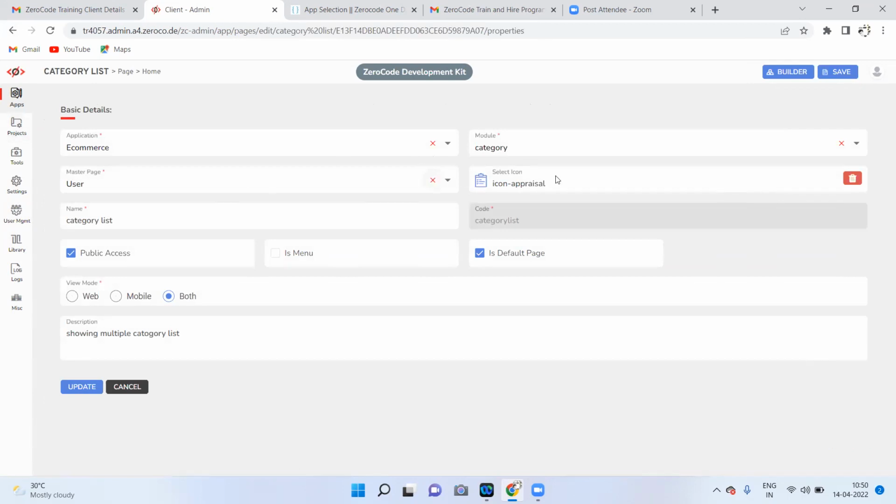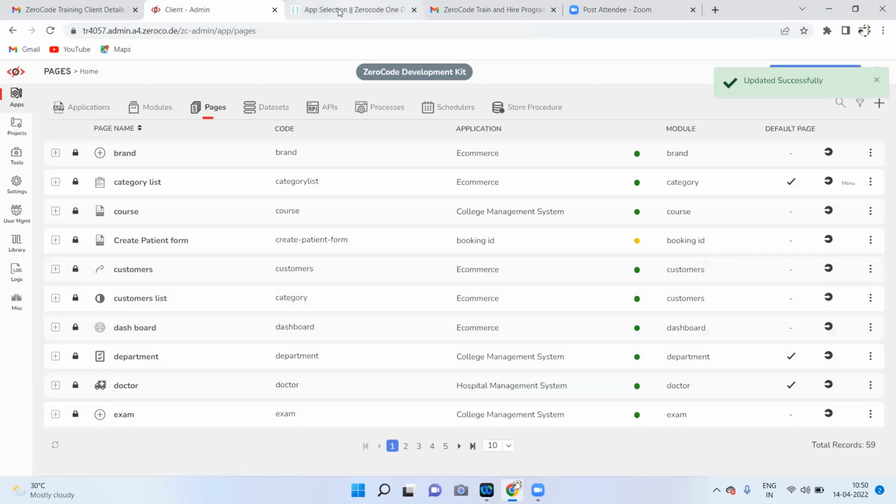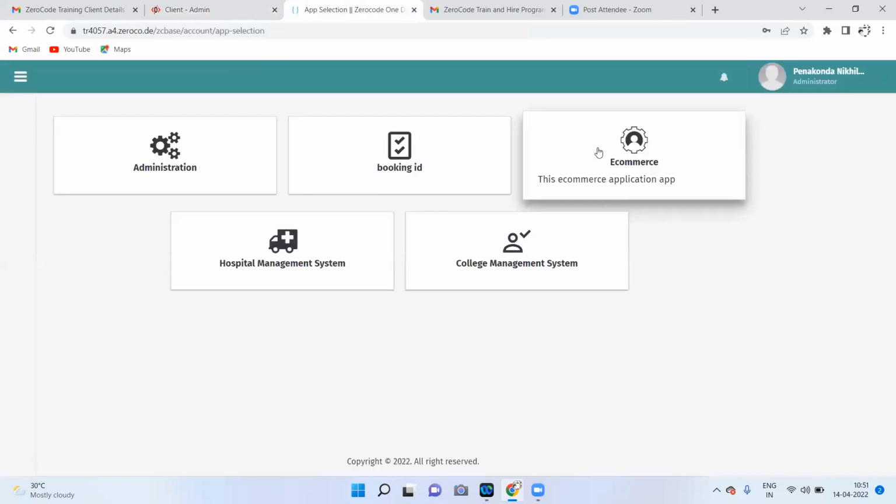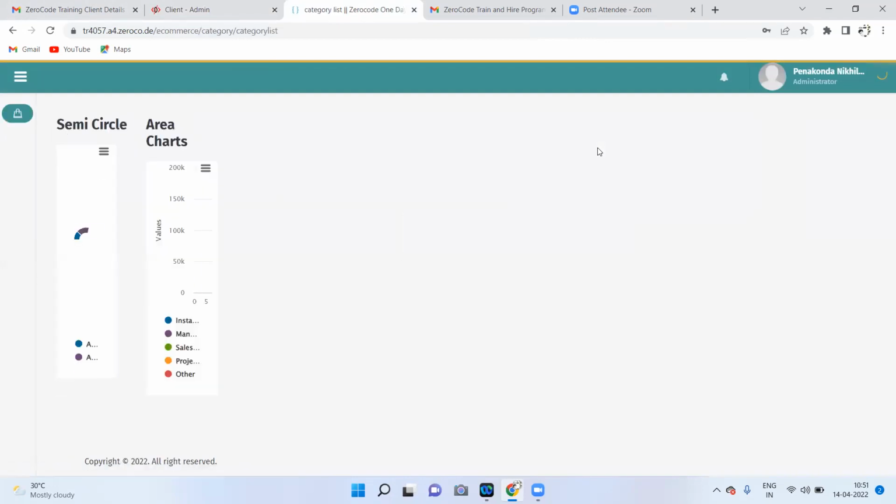Now here select the is menu option. Is menu, we have, no. Okay, sir. Update it. Check it now. That means at least we need to have one page. Yeah, it is coming, sir.